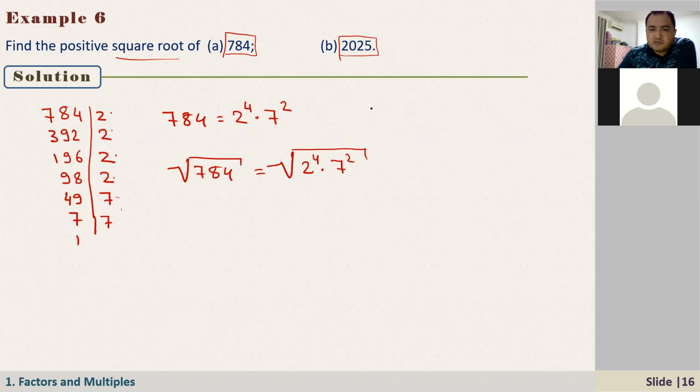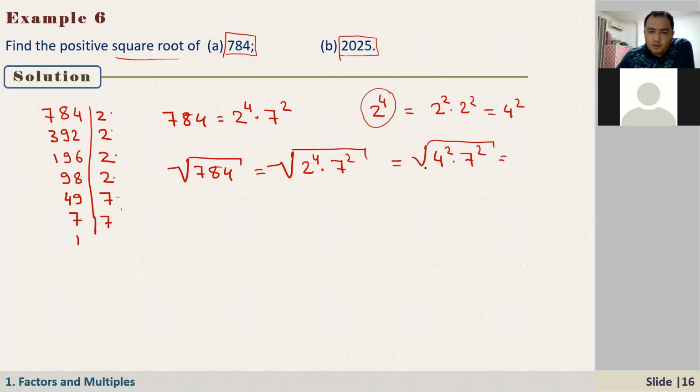And we know that this 2 to the power of 4, I can write as 2 squared times 2 squared. Because 2 to the power 4 means 2 times 2 times 2 times 2, which is equal to 16. Or simply, that's equal to 4 squared. So that's equal to 4 squared times 7 squared.